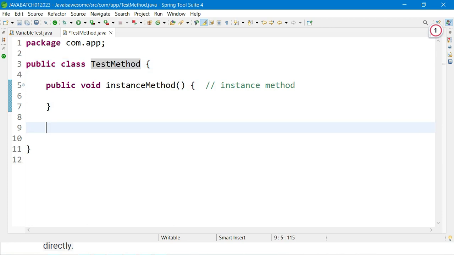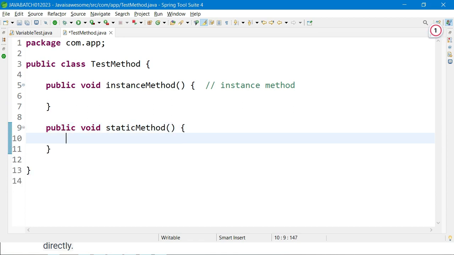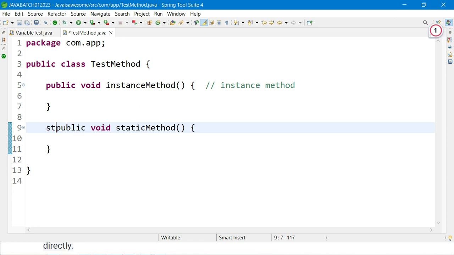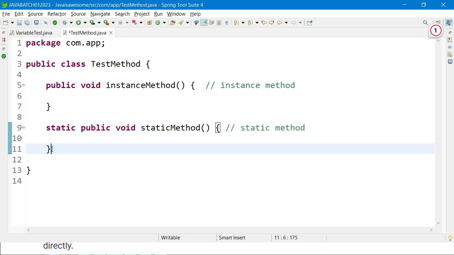Okay, same thing, I'm going to create one static method. So void static method, open close. Here I will use static. It looks the same, but I have used the keyword static, so we can say this is the static method, because this method has a static keyword.